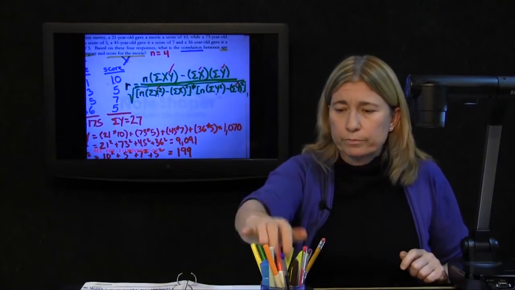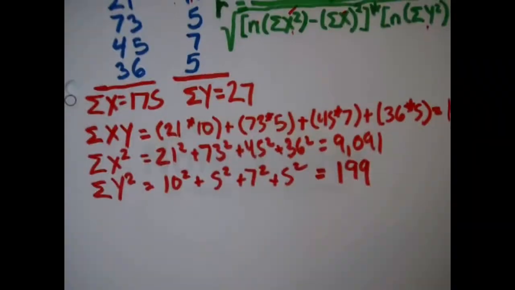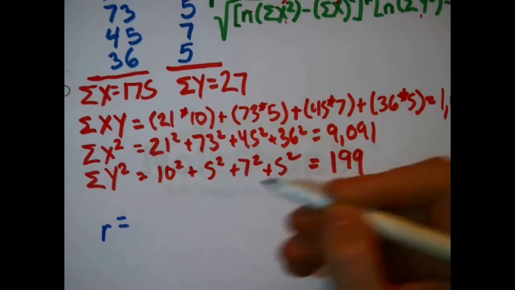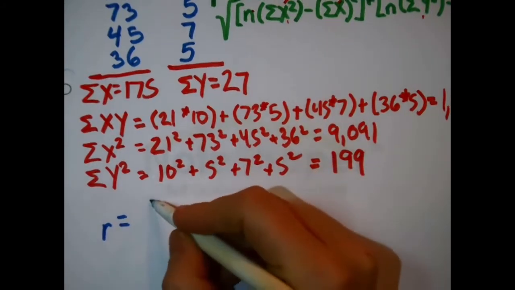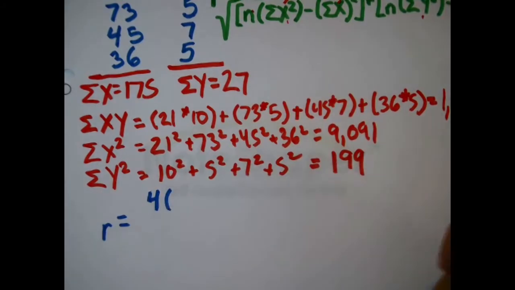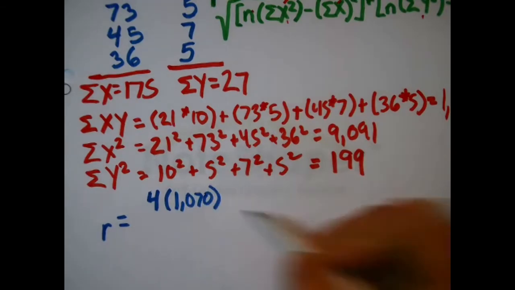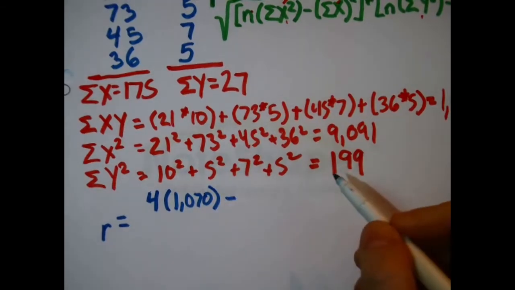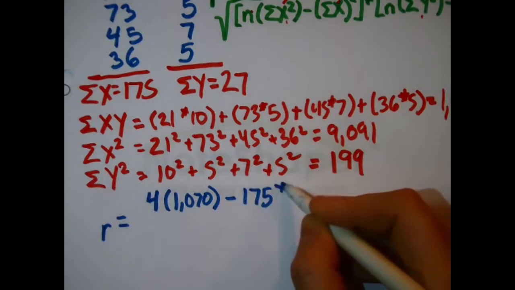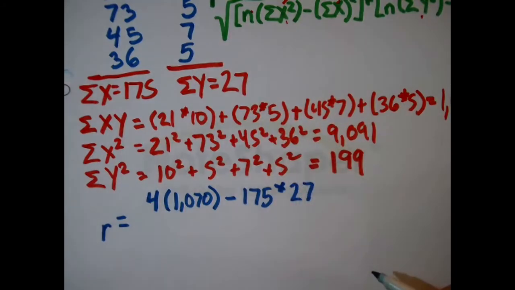All right. At this point, let's piece it together. The correlation coefficient, rho. Okay, so for us it would be 4 in the numerator, for n, times the sum of x times y, that was my 1,070, that goes there, minus the sum of x, that was 175, times the sum of y, that was 27. Okay, that takes care of the numerator.